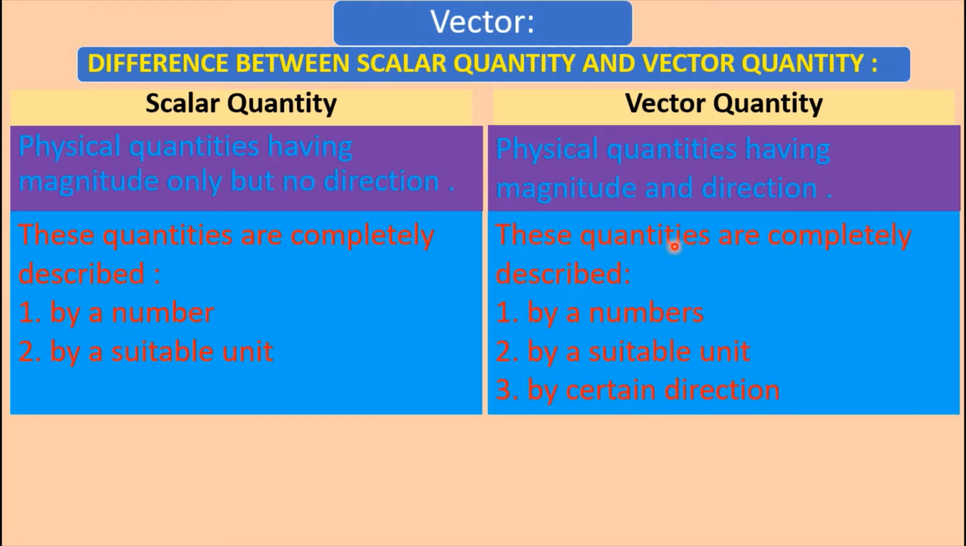Vector quantity: these quantities are completely described by a number, by a suitable unit and by certain direction. Example, 5 Newton force towards north direction. Here 5 is a number, Newton is the unit of force. Therefore, by a number, by a suitable unit and towards north direction, a certain direction. Therefore, this type of quantities can be completely described by numbers, by a suitable unit and by certain direction.